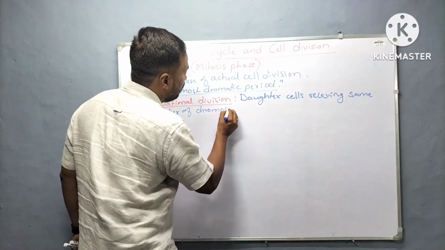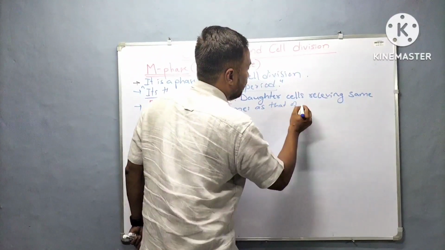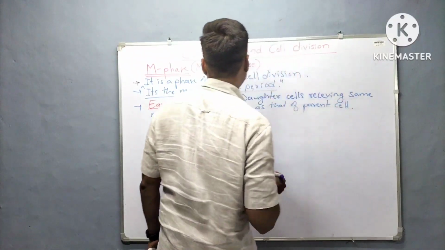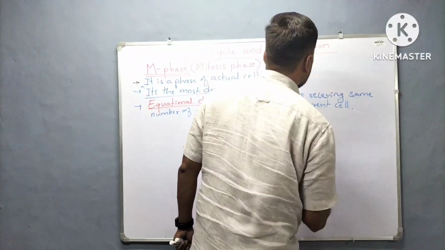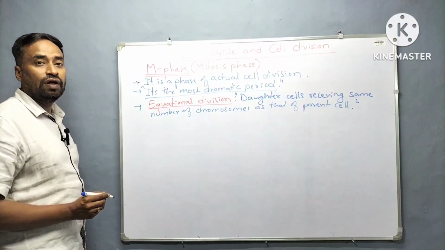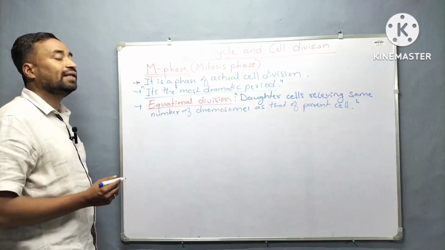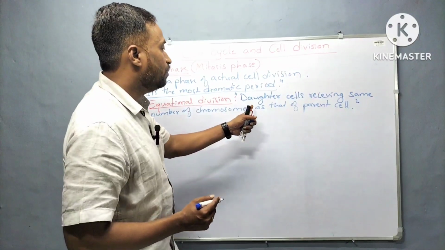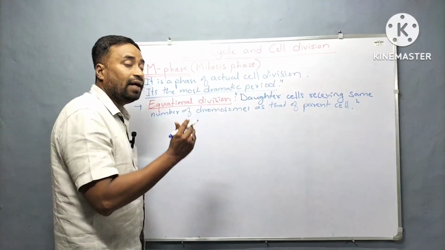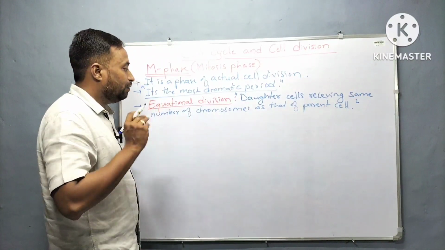Therefore it is called equational division. This point might be asked in your examination. Why is mitosis or M phase also known as equational division? So the point is, the daughter cells are receiving the same number of chromosomes as that of the parent cell. Hence, it is also called equational division.